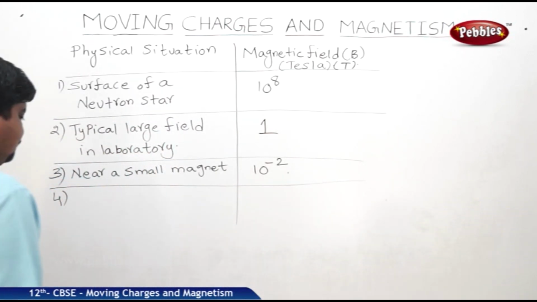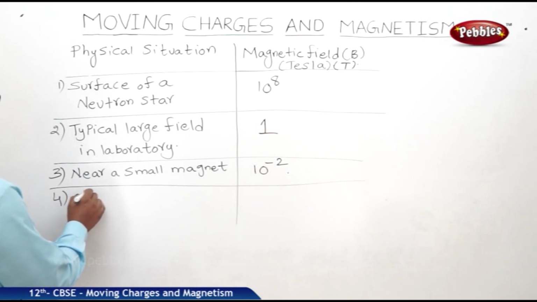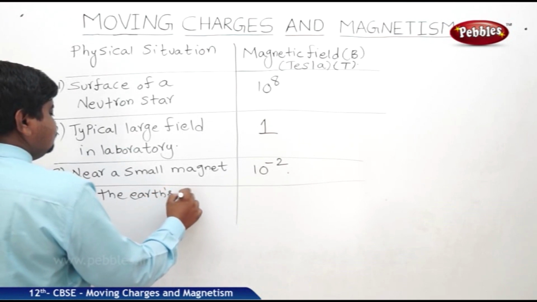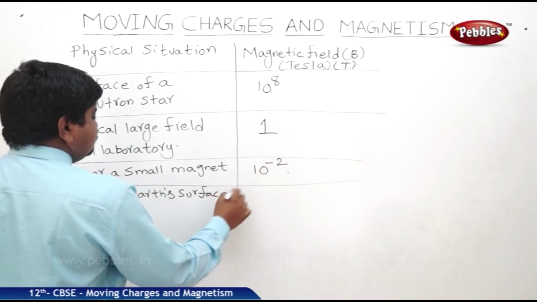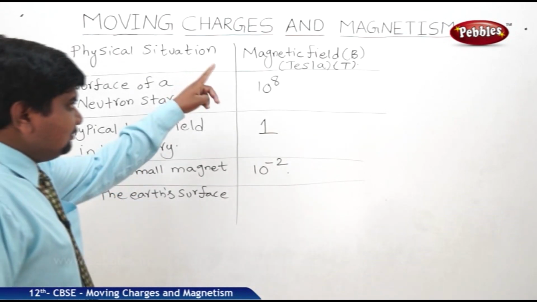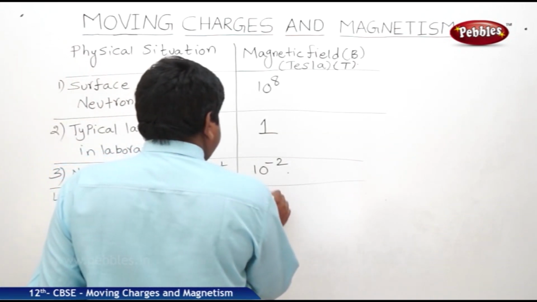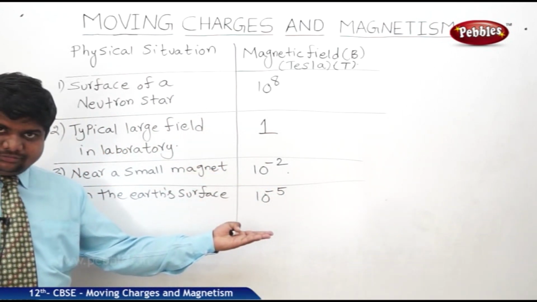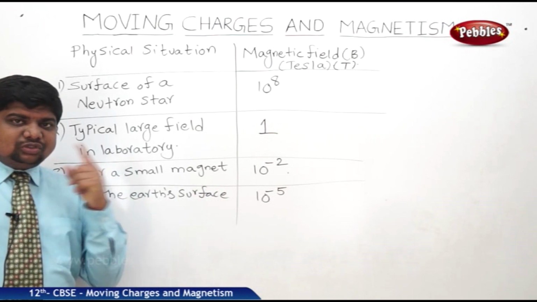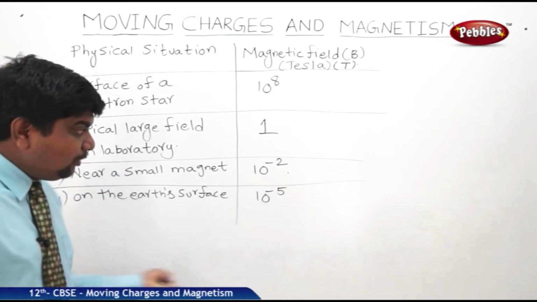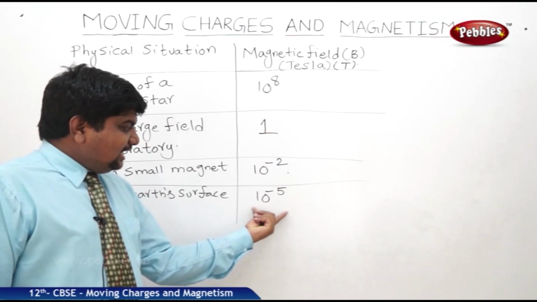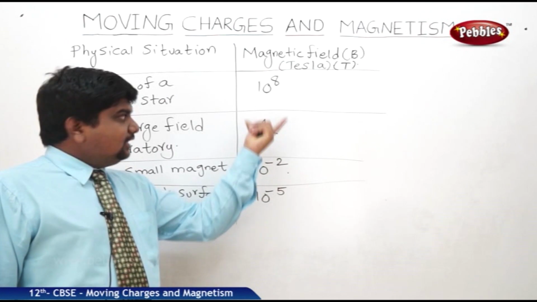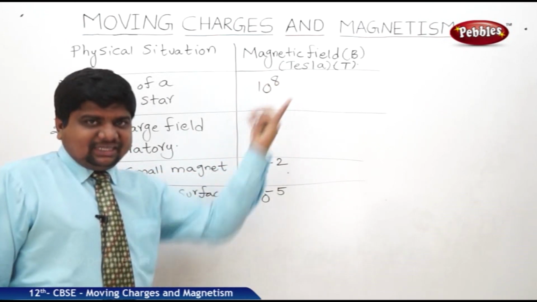The fourth example, on the Earth's surface. On the Earth's surface, the magnetic field strength will be 10 to the power of minus 5 Tesla. So it is in the order. Just before this table, what is the total magnetic field of the Earth? 3.6 into 10 to the power of minus 5 Tesla. This 10 power minus 5, or 10 power minus 2, or 10 power 0, or 10 power 8 is the order of these magnetic fields.